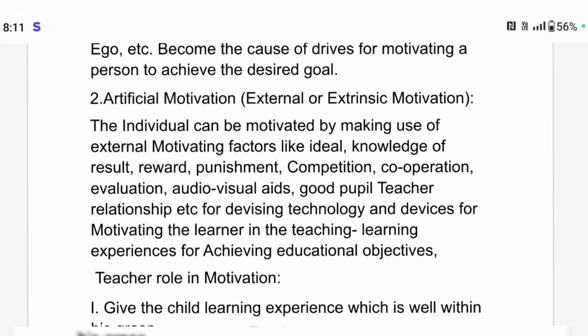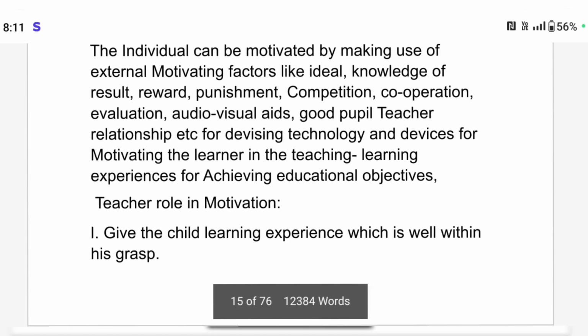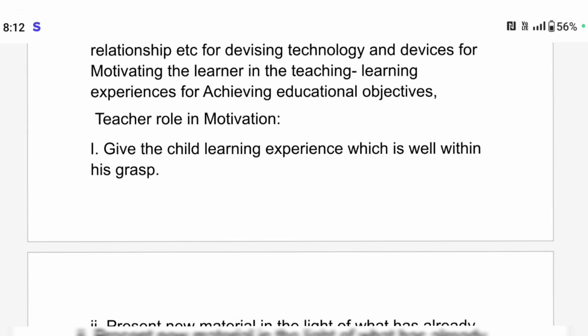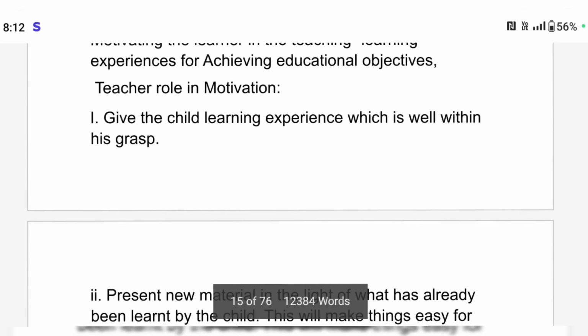Artificial motivation means external motivation, that is, making use of external motivating factors like ideals, knowledge of results, reward, punishment, competition, cooperation, evaluation, audio-visual aids, good teacher-student relationship, etc., for devising techniques and devices for motivating the learner in the teaching-learning experience for achieving educational objectives.